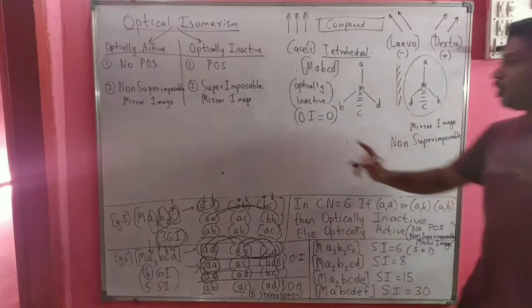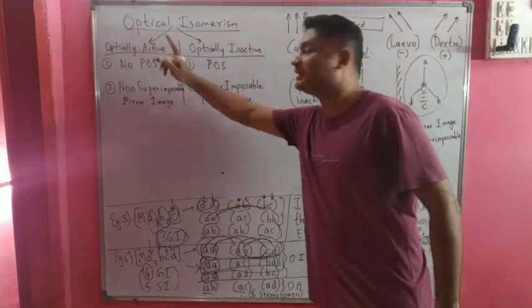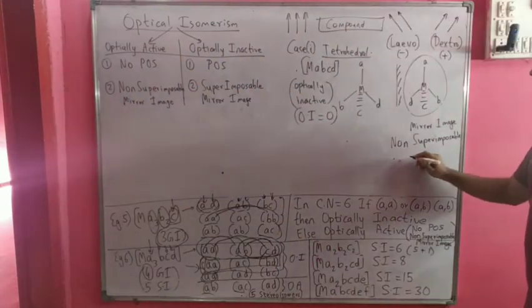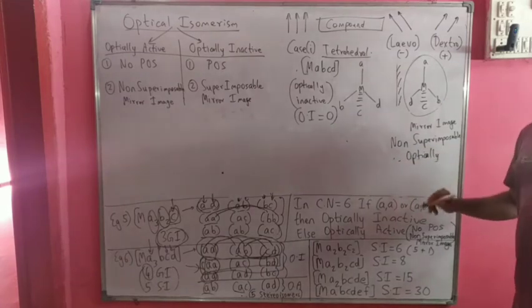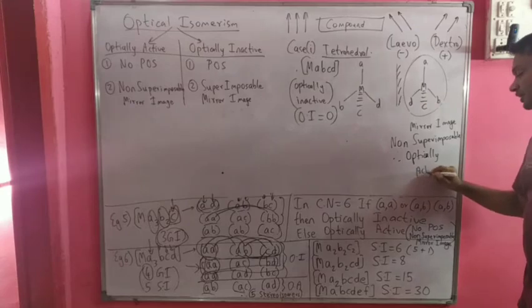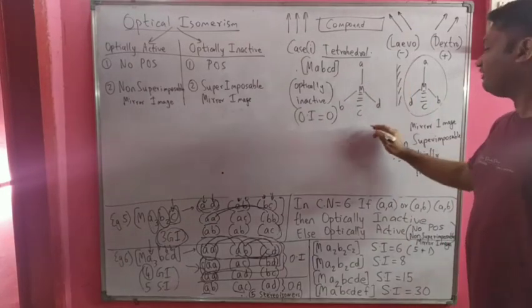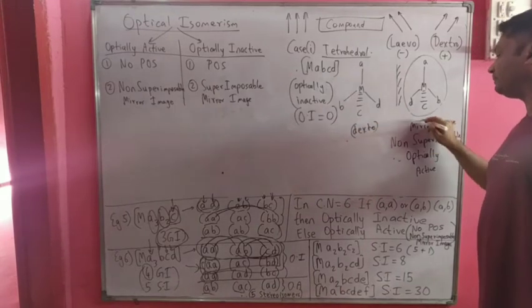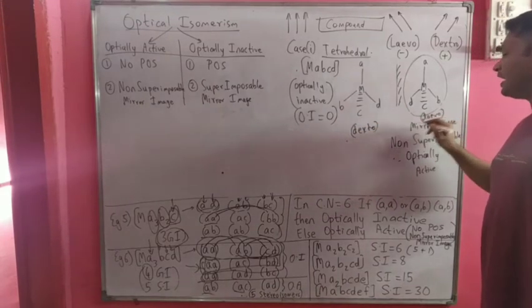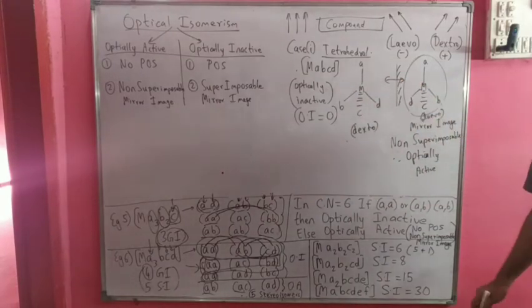Non-superimposable mirror image means the compound is optically active, and we have 2 optical isomers. If I call one of them dextro, the other one will be the levo structure.